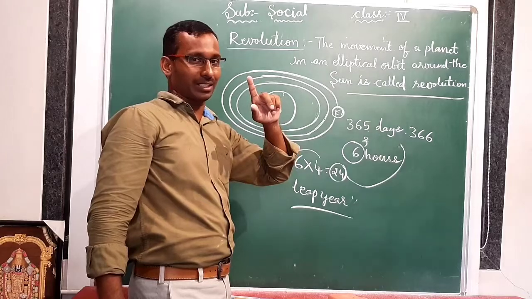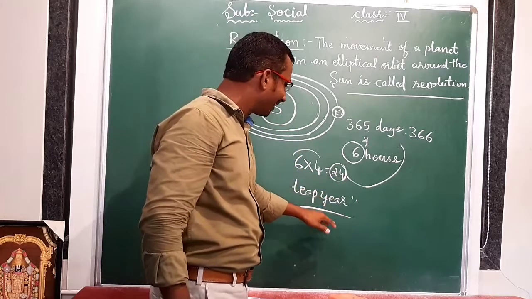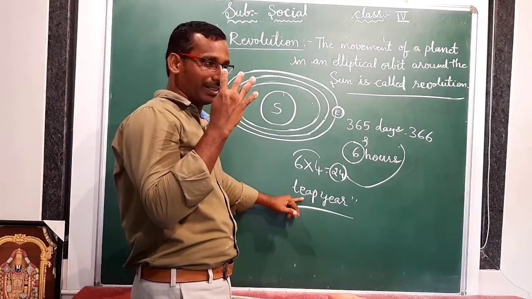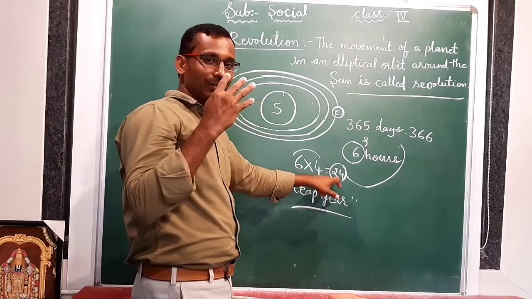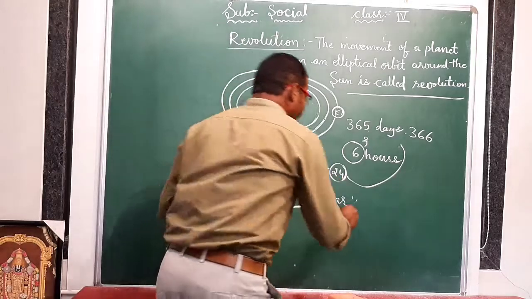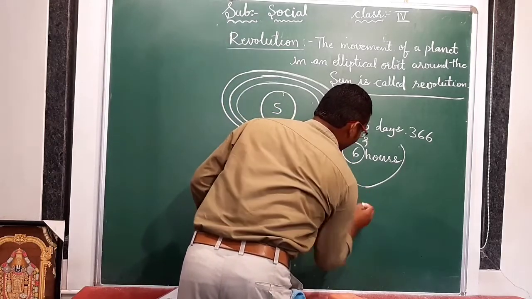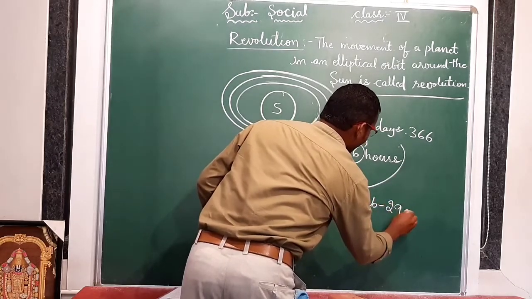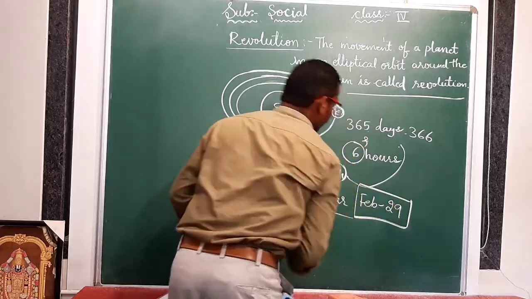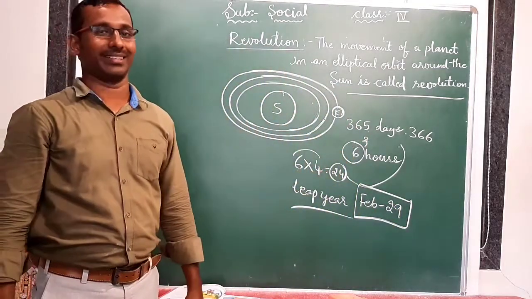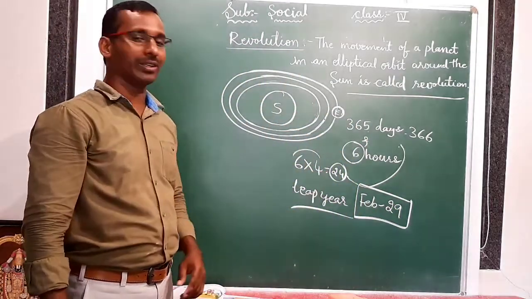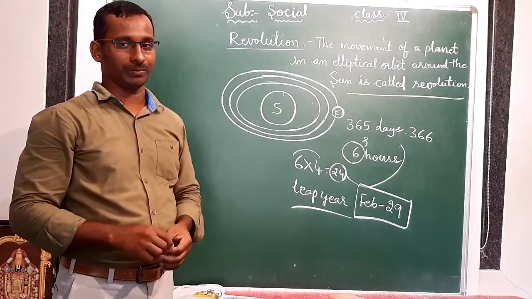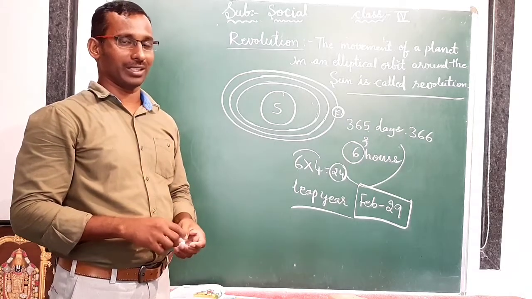In 1 day 24 hours are there. So this 1 day is added in the 4th year, and we say that is a leap year. In which month is this 1 day added? We add this extra 1 day in the February month. So in the leap year, in February, 29 days are there. This is about revolution. Understood everyone?